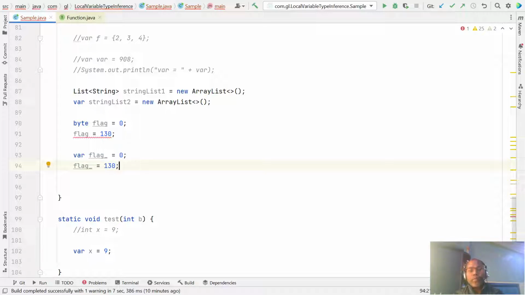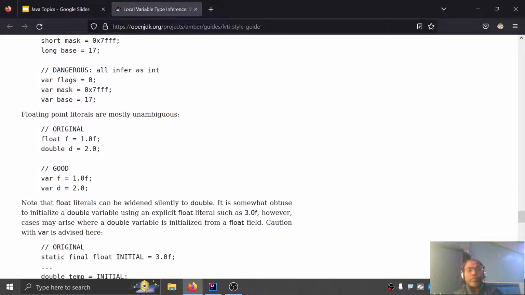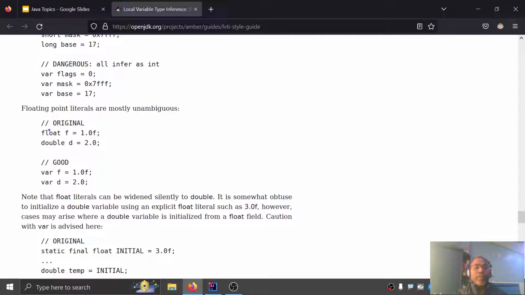So in some contexts you cannot use it flatly, like in the case of byte, in the case of short, as well as in the case of long. By default this is considered not long but integer. So all are by default integer, so previously you have to specify the long. Similarly, in the case of double and float, it's clear, so by default it is float and double, there is no problem.